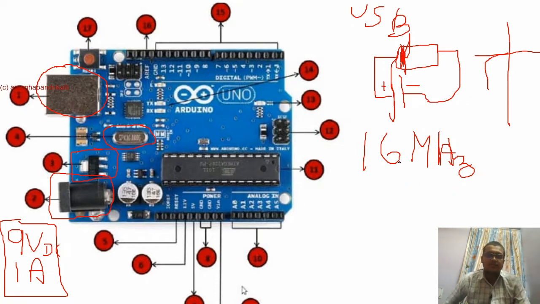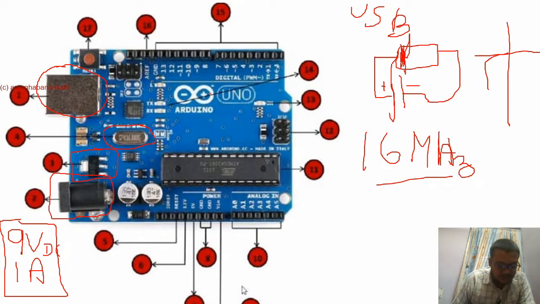As in our system, we are going to say that our microprocessor is 3 gigahertz capacity or something like this. So the motherboard will work if and only if 3 gigahertz is going to be generated. What it actually means is that all the interfaces connected to the motherboard will be working at 3 gigahertz. Whereas in our Arduino Uno, it is going to have 16 megahertz. So all the components have been chosen in such a way that they should be synced to the 16 megahertz to get operated. So this is called a crystal oscillator.